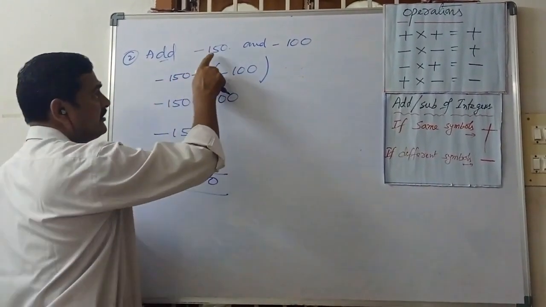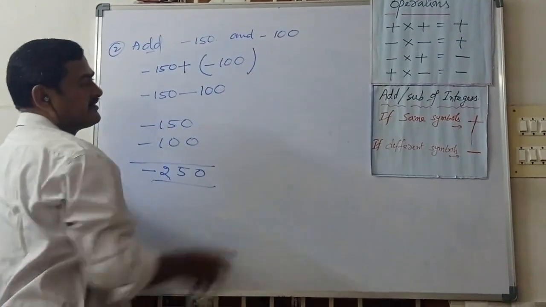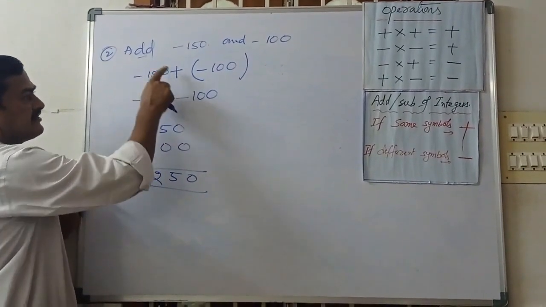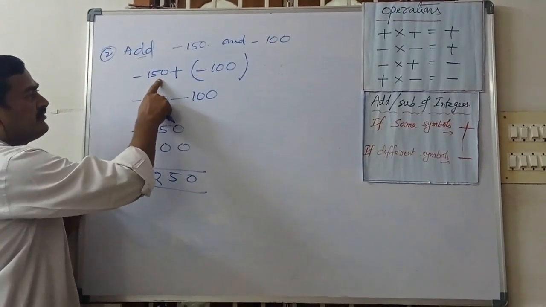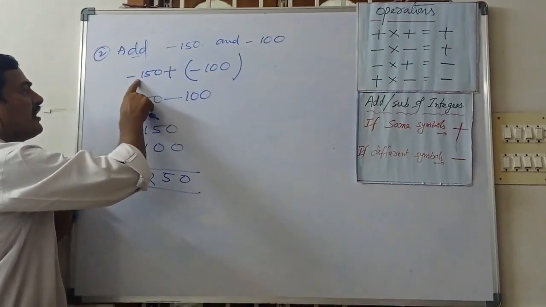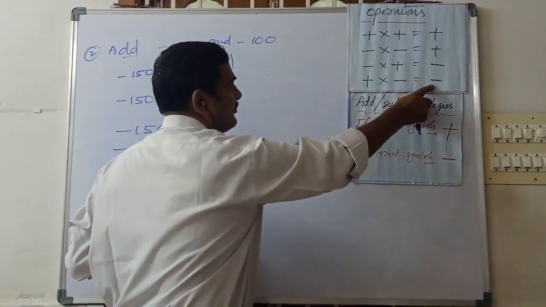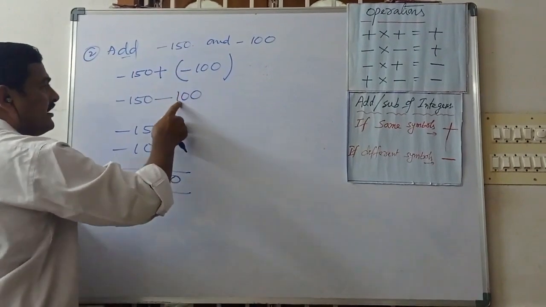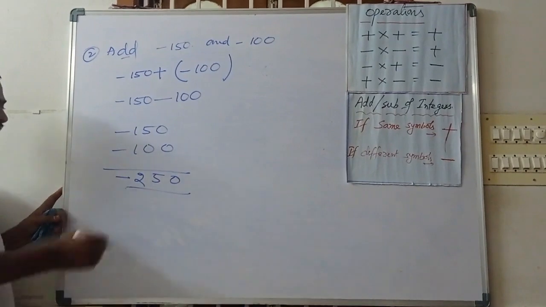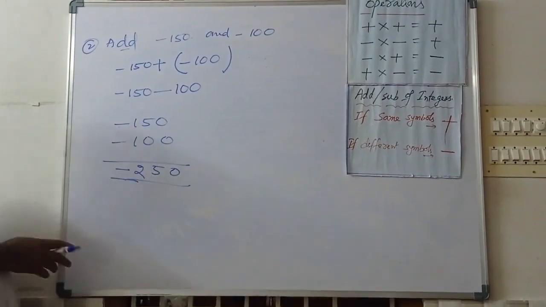We are going to add the two numbers. What are the two numbers? Minus 150 and minus 100, we are going to add. What symbol are we going to use? For addition we use the plus symbol. So minus 150 plus, what is the second number? Minus 100. So minus 150 plus into minus, what will happen? Minus. Plus into minus is minus 100. Minus 150 minus 100, we can add, which means minus 250.